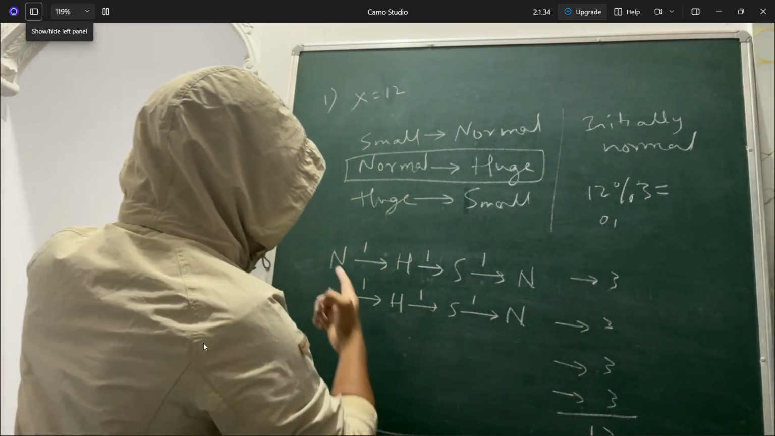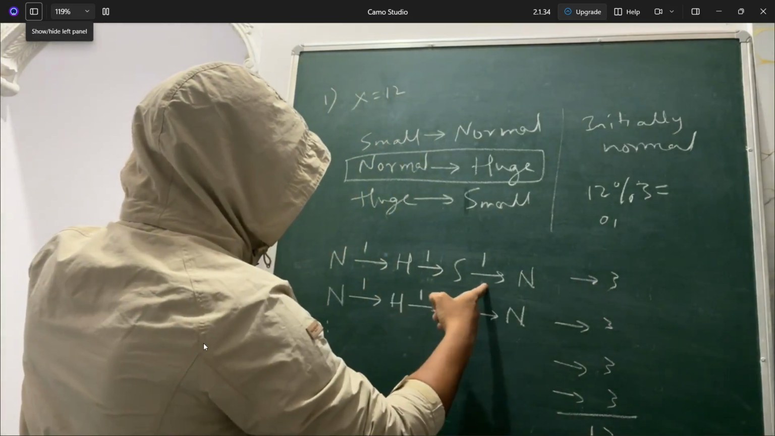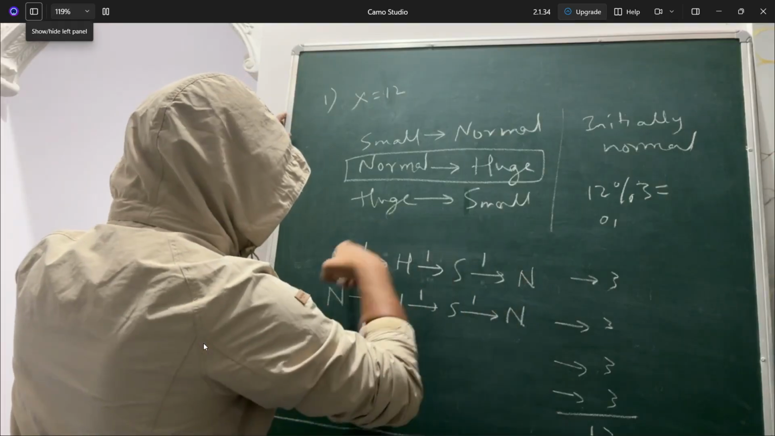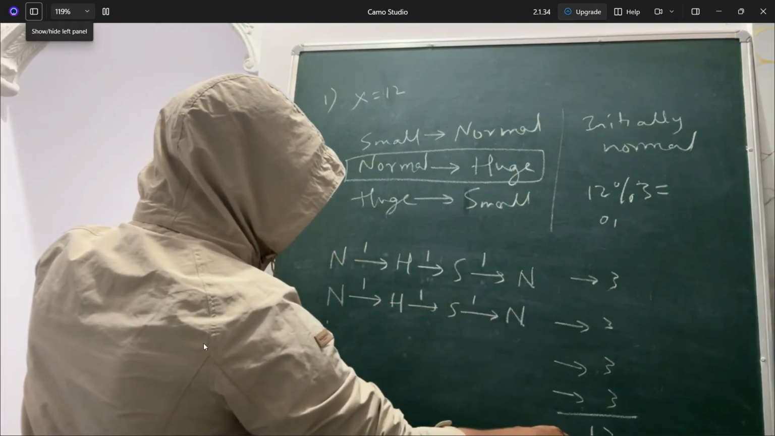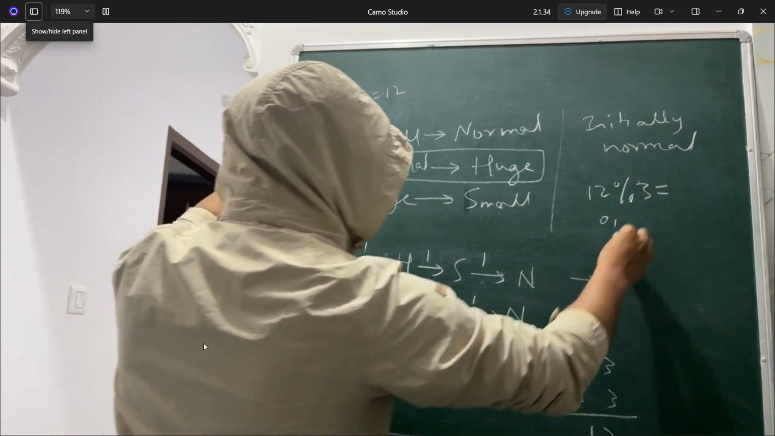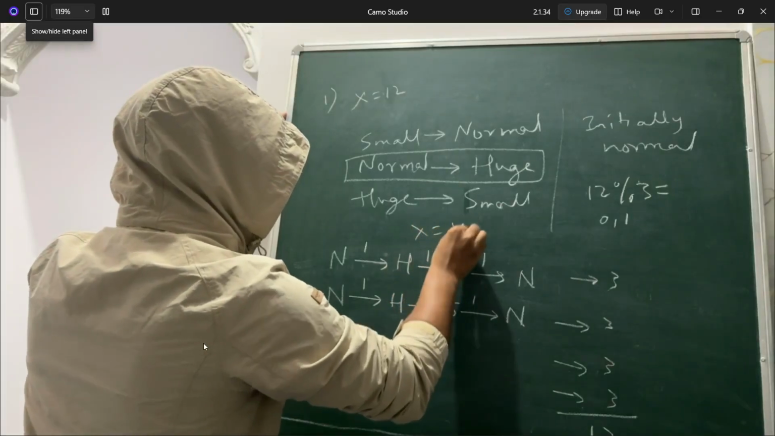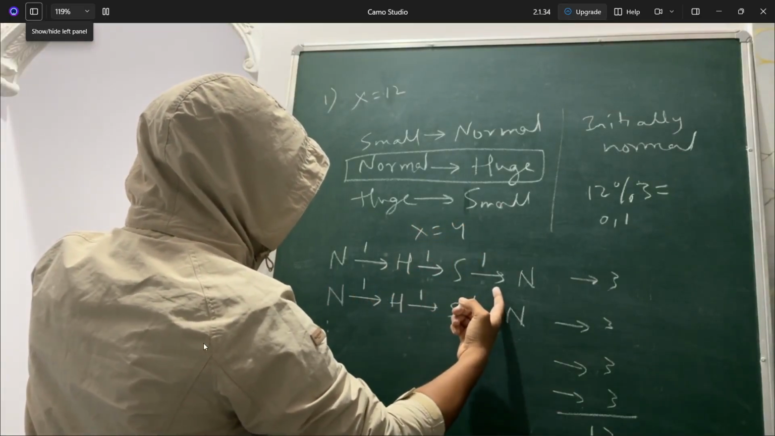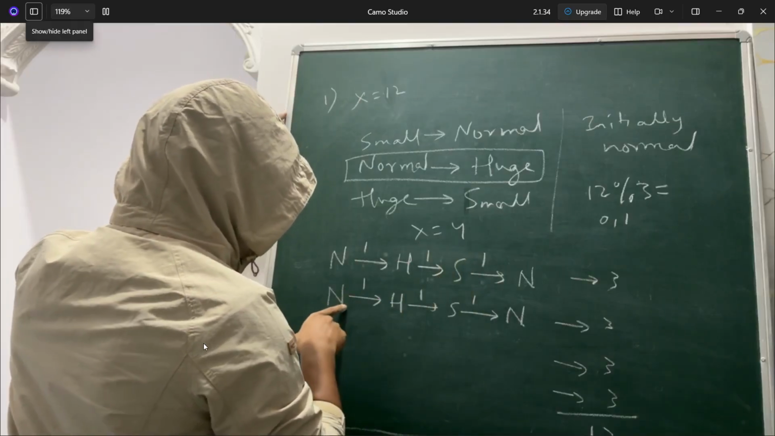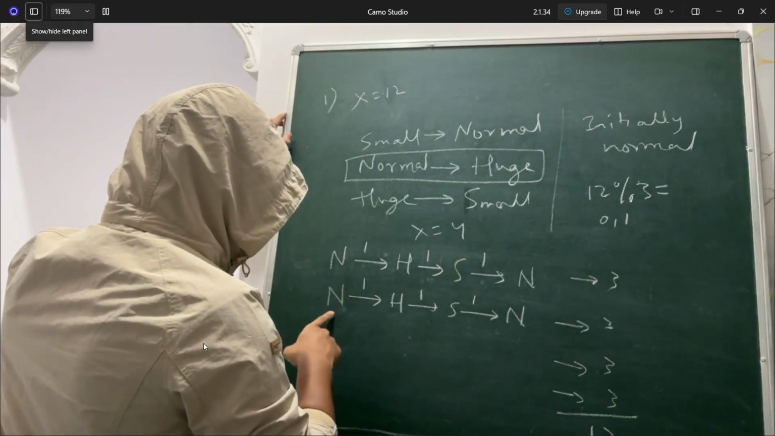If it is giving remainder as 0, he will be in normal state only, because in this case, if you see, he started with normal. After eating 3 mushrooms, he'll come back to the normal only. So this is a multiple of 3, so he'll come back to normal. If it is 1, let's say, so this was the case when x was 4. So x was 4, he has eaten 3 mushrooms, and after the fourth one, which means he came back to the normal only.